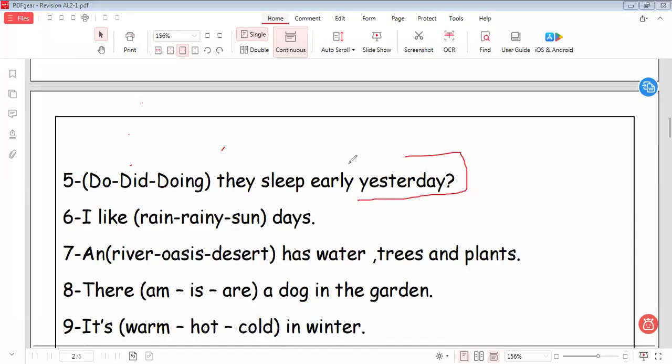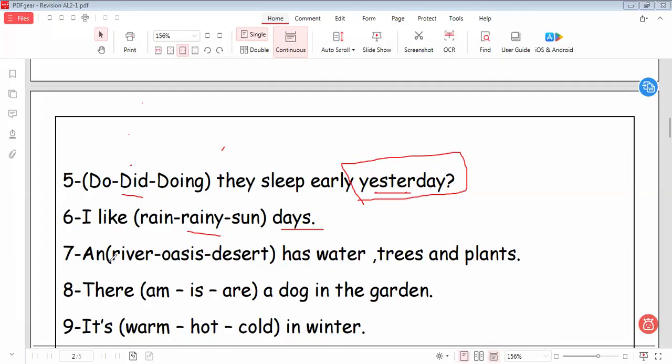Here we have yesterday. When we answer in the exam, you must look for the keywords that refer to whether the tense is present or past to be able to select the suitable word. Here we say they slept early yesterday. Yesterday here, I talk about the past. So I put did. I like rainy days. Let's go to another one.